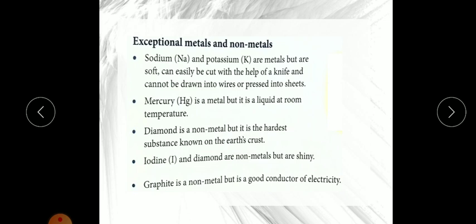Now graphite. Graphite is also a non-metal, but what is the exception? It is a good conductor of heat and electricity. Okay, it can conduct electricity, it can pass the electricity.